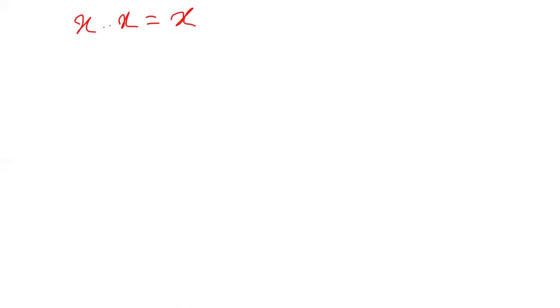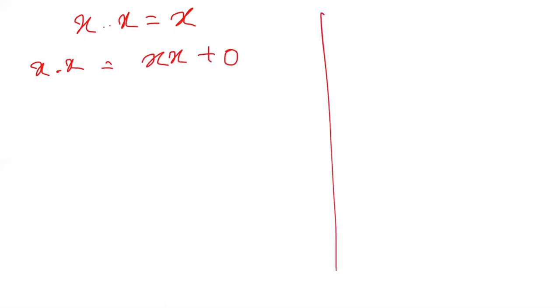Okay, so I'll start with x dot x. So I'll write like this, x dot x plus 0. Earlier, what I had used was x plus x is x plus x dot 1. So I'm just using the dual of it.